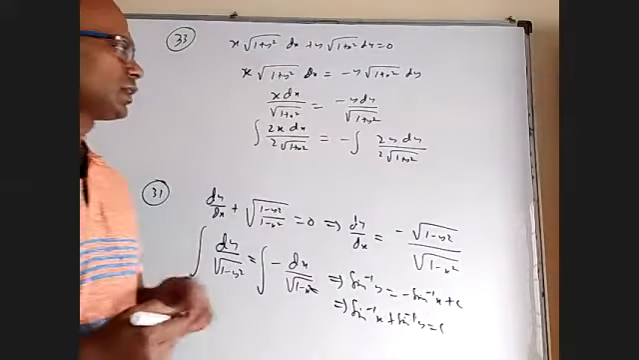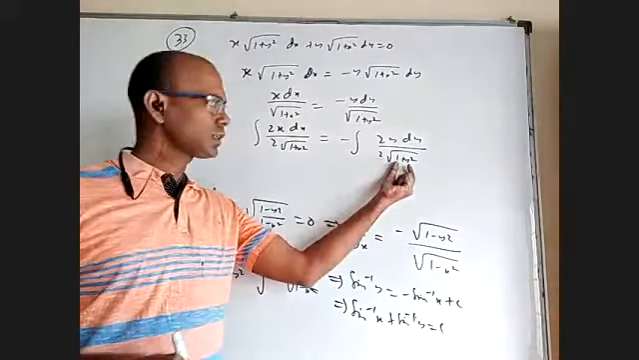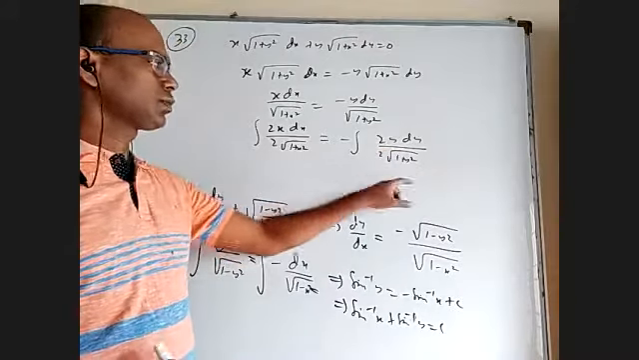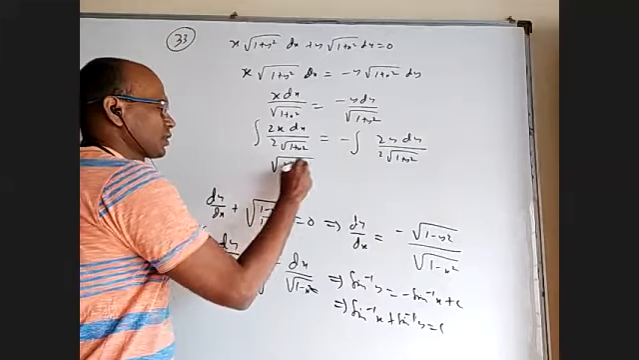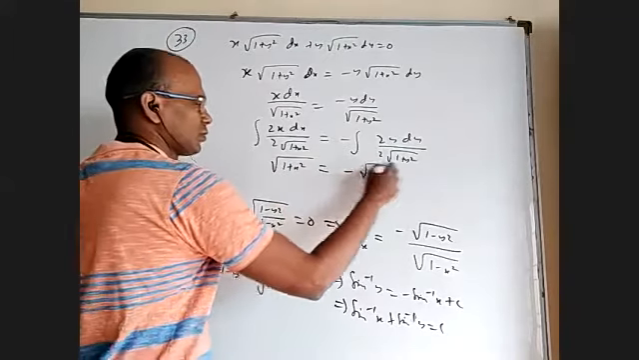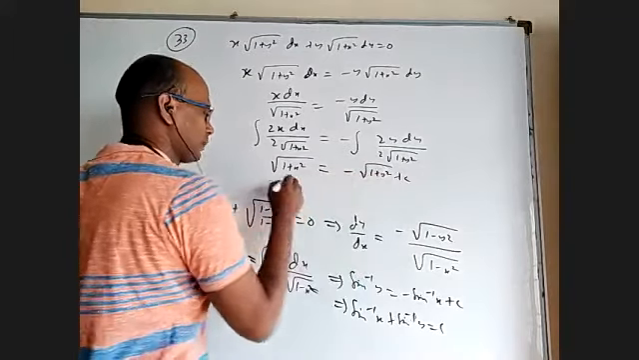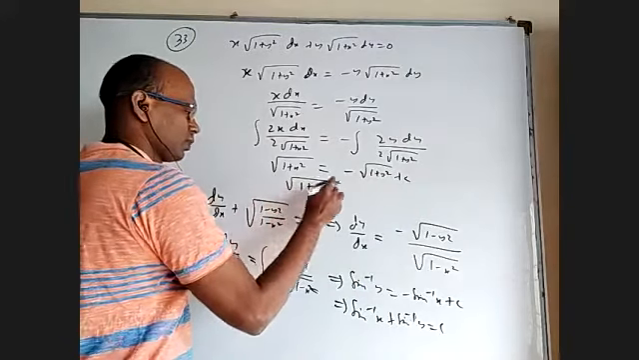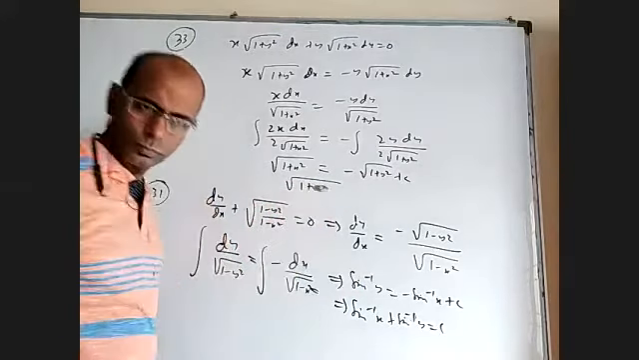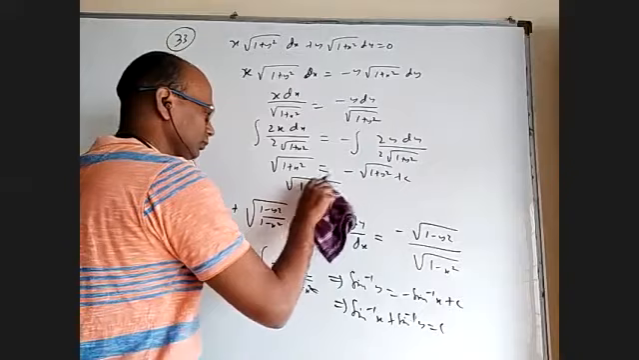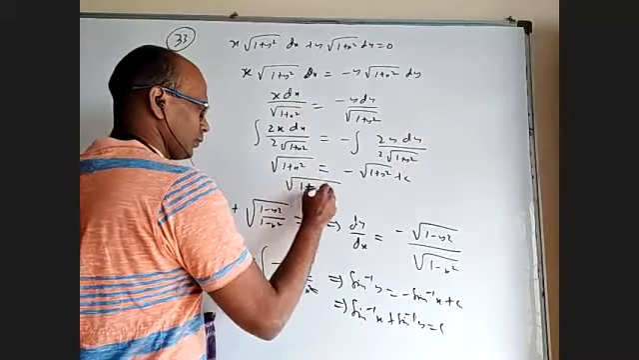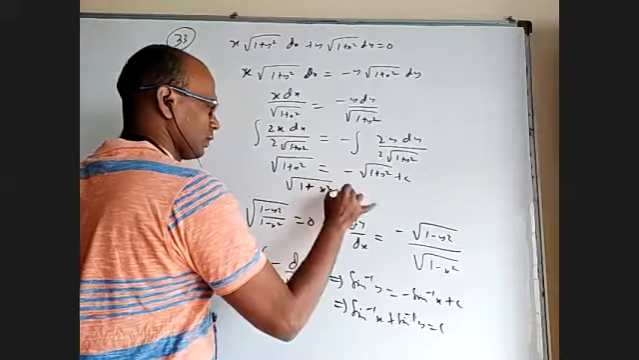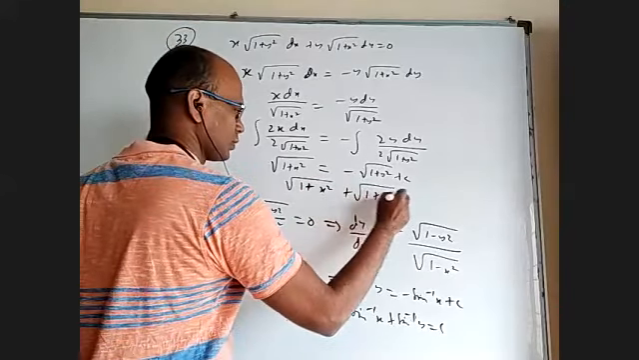What is the advantage? If we take 1 plus y square as t, this will become dt. dt by 2 root t integral is root t nicely. So this integral is root 1 plus x square straight away. This is root 1 plus y square plus c. So root 1 plus x square plus root 1 plus y square equal to c.